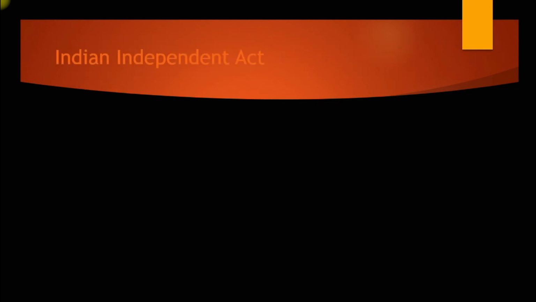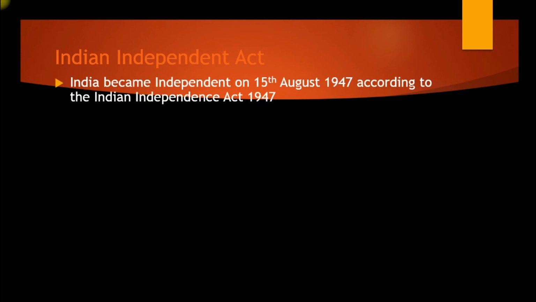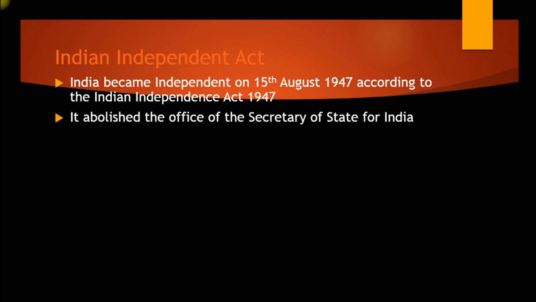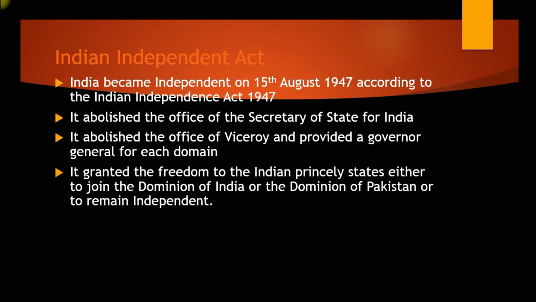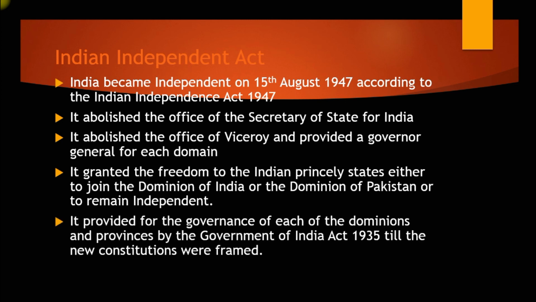Next is the Indian Independence Act. India became independent on 15th August 1947 according to the Indian Independence Act 1947. It abolished the office of the Secretary of State for India. It abolished the office of Viceroy and provided a Governor General for each dominion. It granted the freedom to the Indian princely states either to join the Dominion of India or the Dominion of Pakistan or to retain independence. It provided for the governance of each of the dominions and the provinces by the Government of India Act 1935 till the new constitutions were framed.